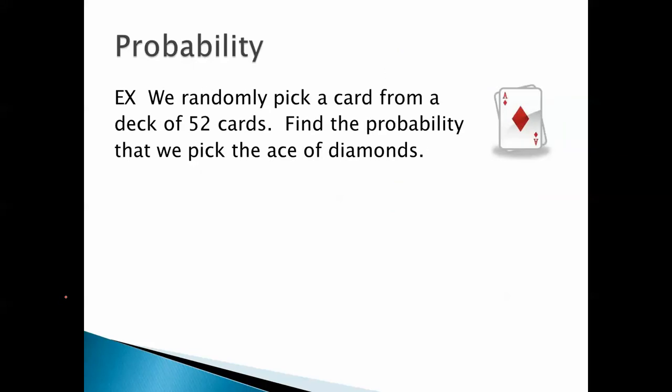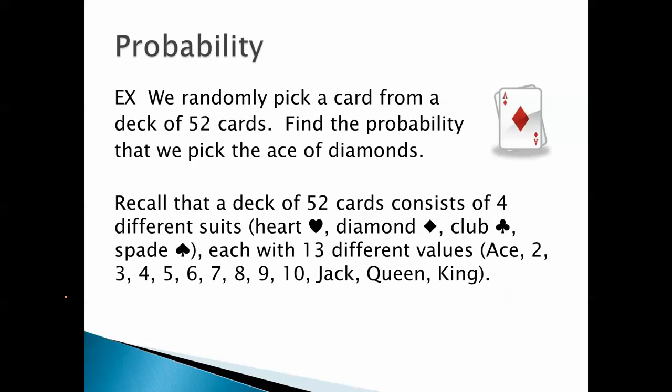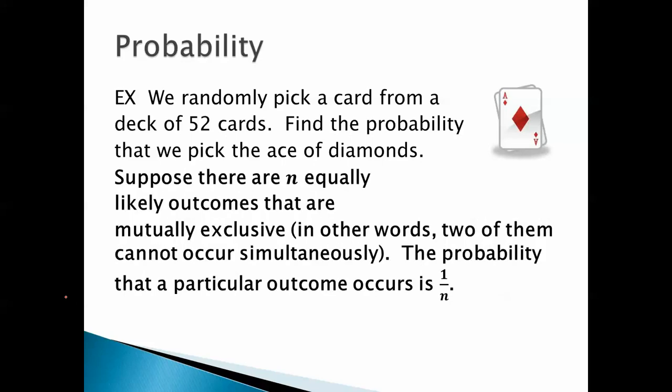We randomly pick a card from a deck of 52 cards. Find the probability that we pick the ace of diamonds. Again, we're going to use the same principle. Recall that a deck of 52 cards consists of 4 different suits: heart, diamond, club, spade, each with 13 different values: ace, 2, 3, 4, 5, 6, 7, 8, 9, 10, jack, queen, king. So you've got 4 times 13, in other words, 52 cards. That's just a reminder for those of you who don't do much with cards.